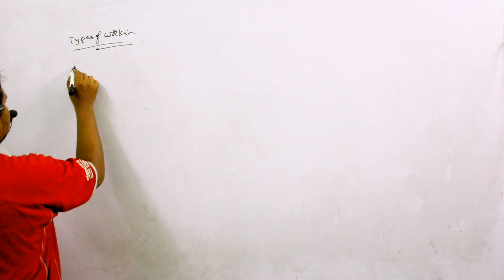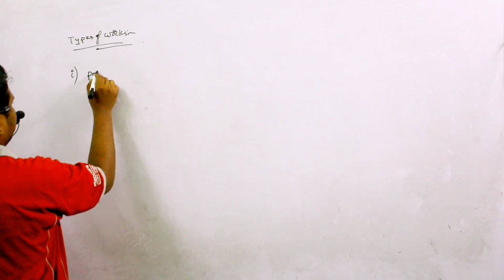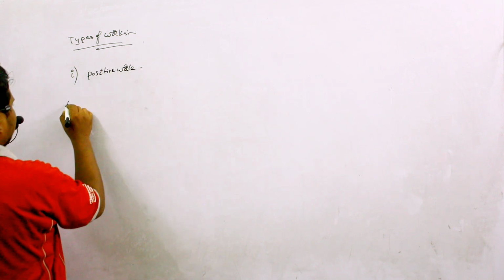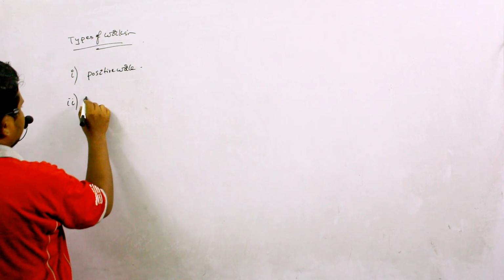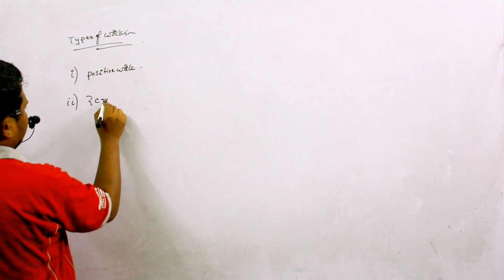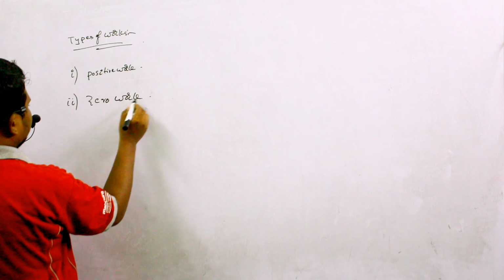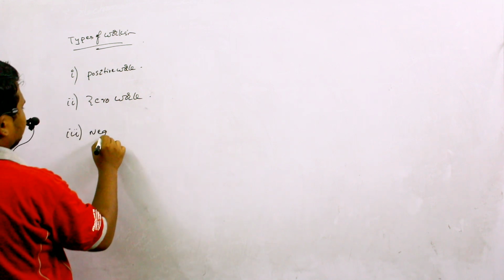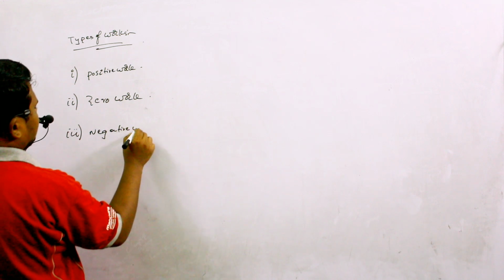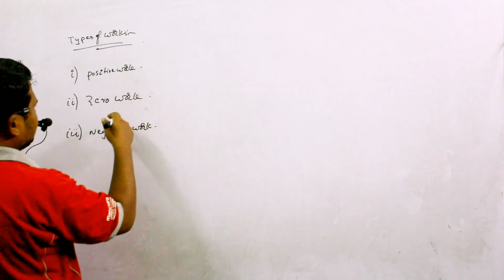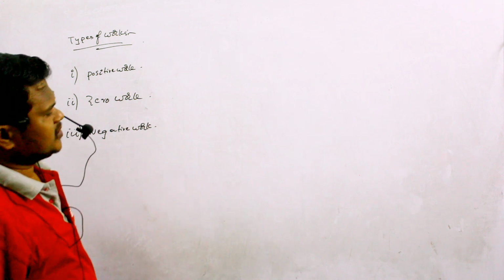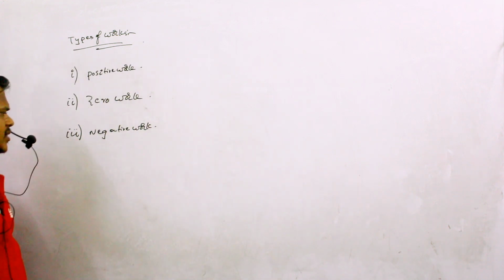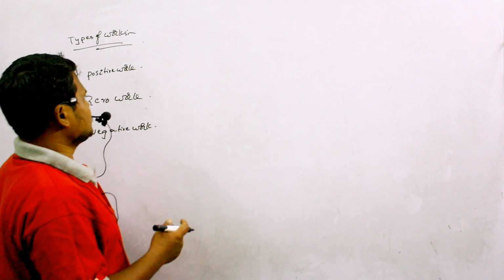So types of work we can divide into positive work. Second one is zero work. And the third one I can write as negative work. So let us see in which conditions I can say work done is positive, in which condition work done is negative, and in which condition work done is zero.